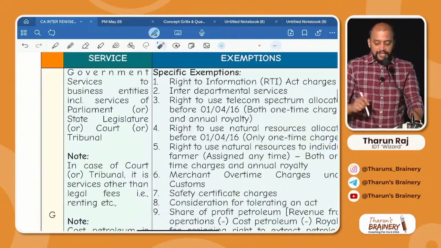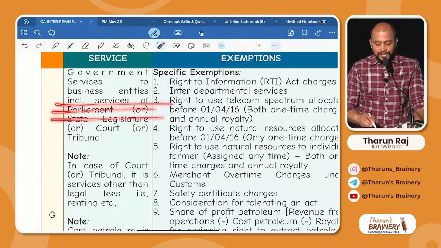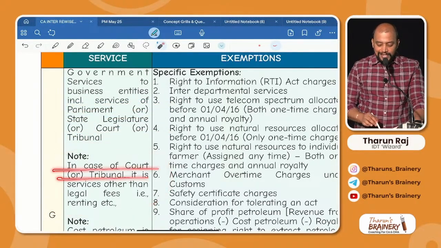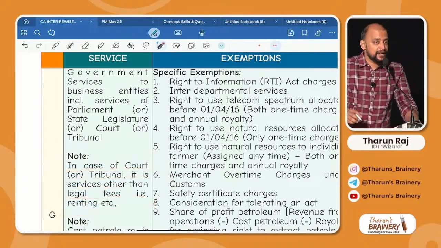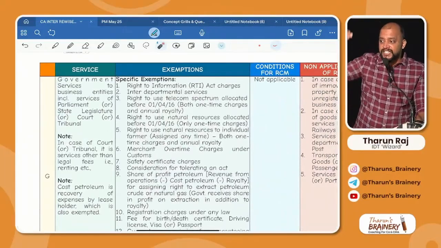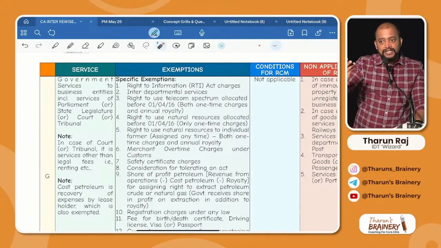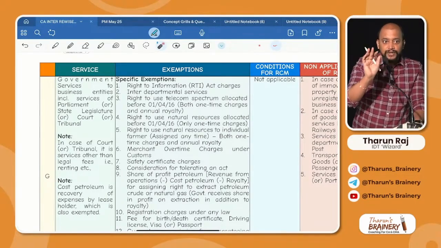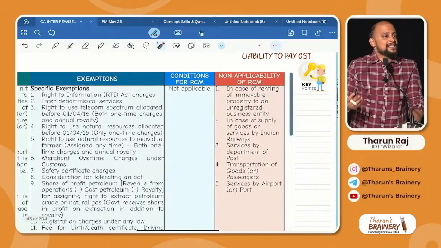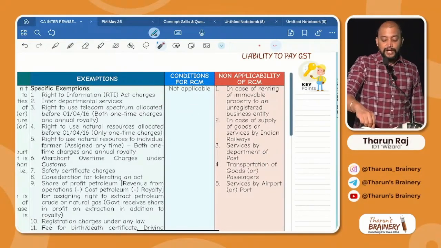Read this. Government services to business entities, including service of parliament, state legislature, court or tribunal. See the note. In case of court or tribunal, it is service other than legal fees, that is renting. And in the case of government service, yesterday we discussed 14 specific exemptions and 2 general exemptions. In other cases, it will be taxable. Yesterday only we discussed, no need to repeat that. And what is the condition for RCM? We don't have any condition for RCM.